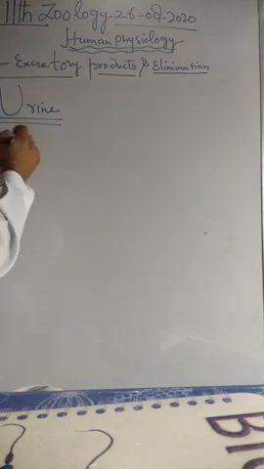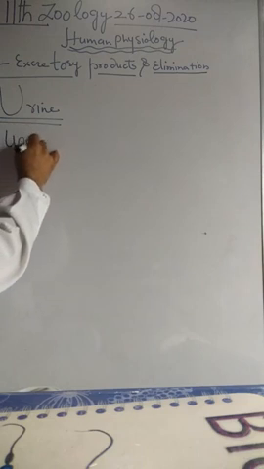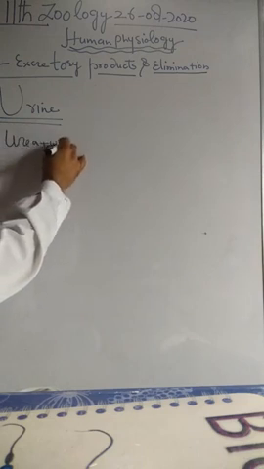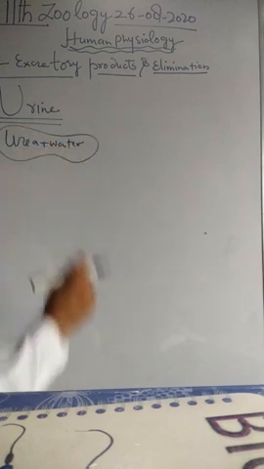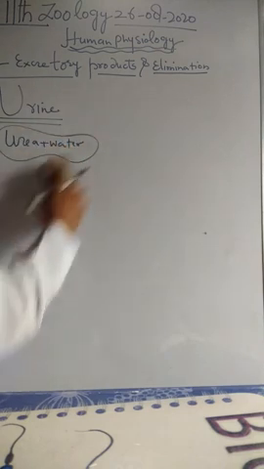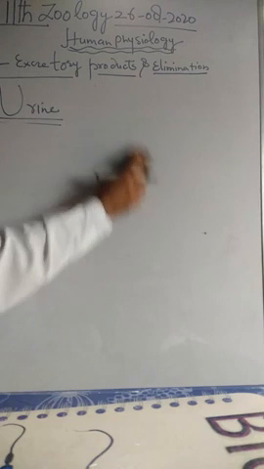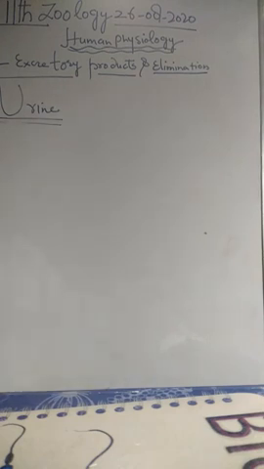The filtrate that is present in the loop of Henle and ultimately collected in the collecting duct is what we call urine. Urine is a solution of urea in water, including other substances. The topic for our discussion today is the physical and chemical composition of urine. It is included in excretory products and elimination.